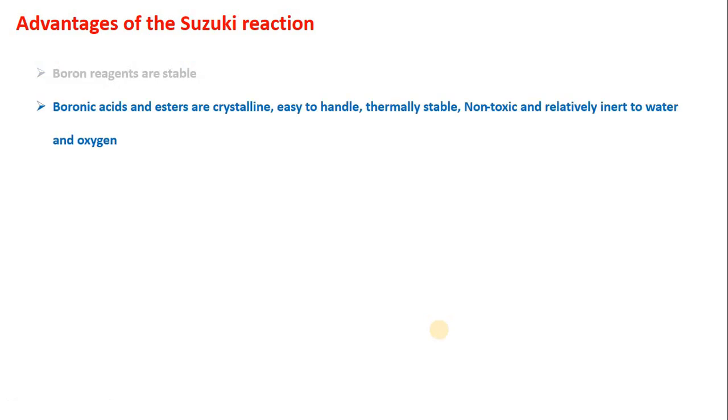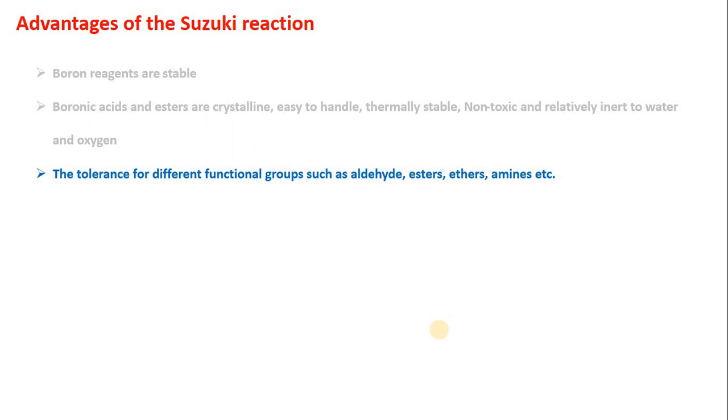Now, what are the advantages of Suzuki reactions? First, boron reagents are highly stable. Boronic acids and esters are crystalline, easy to handle, thermally stable, non-toxic, and relatively inert to water and oxygen. Second, the tolerance for different functional groups like aldehyde, ester, ethers, amines, etc., so these groups remain unaffected in Suzuki coupling reaction. Third, very simple experimental conditions are needed.